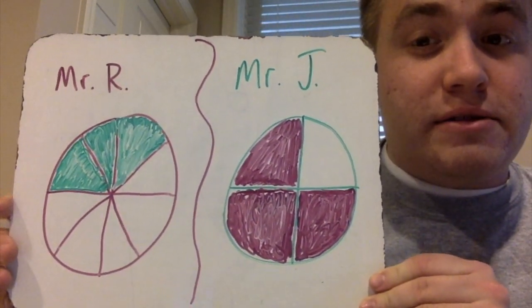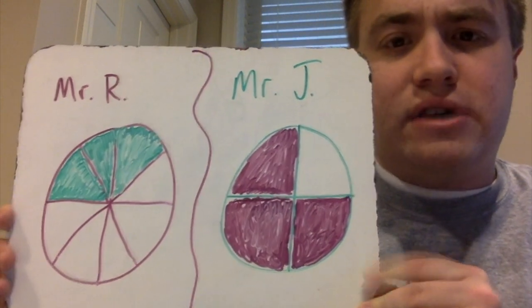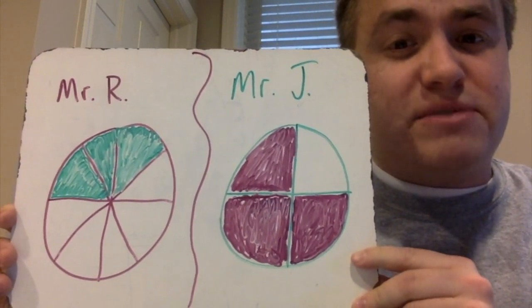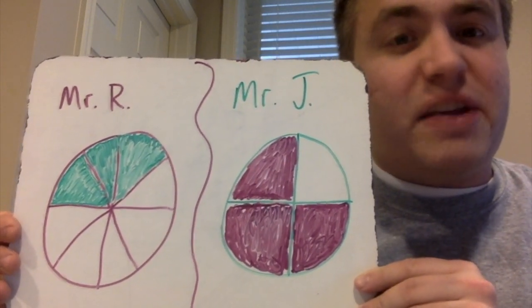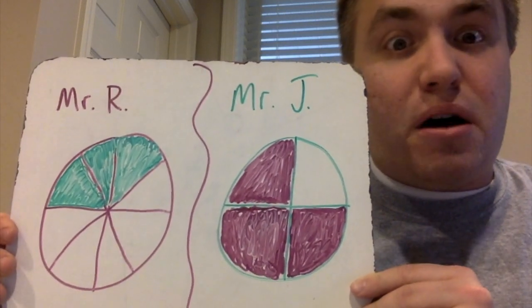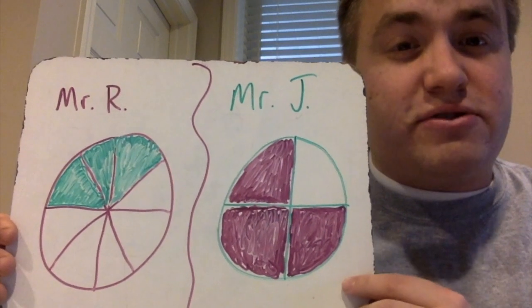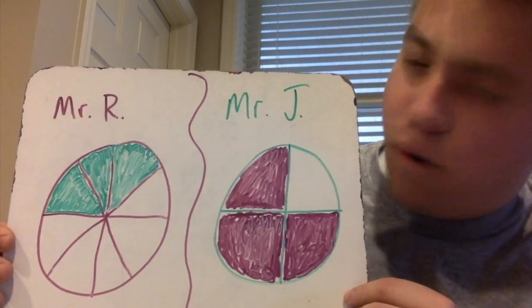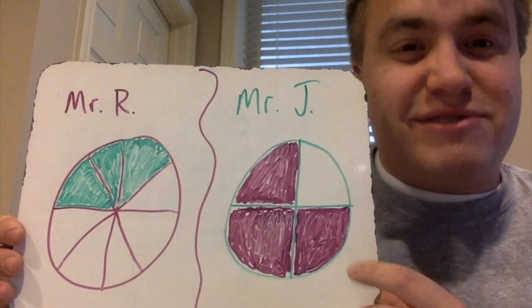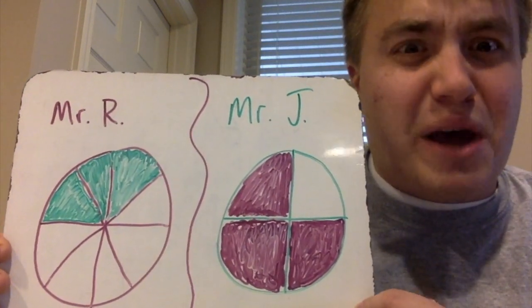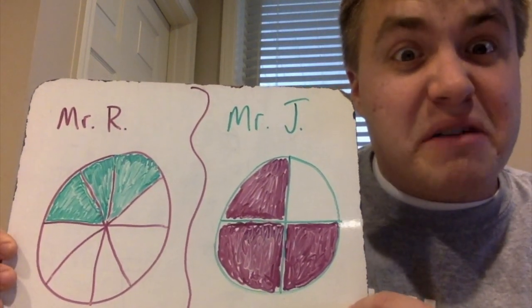On this side here, Mr. Rush has a pie that was split into about 8 equal slices. And over here, we have Mr. Joustra's pie that was split into about 4 equal slices. You can tell that Mr. Rush colored in 3 of his slices that he ate, and I colored in the 3 slices that Mr. Joustra ate. Just from looking at this whiteboard, I can tell that Mr. Joustra ate way more pie than Mr. Rush, which is a bummer because I kind of wish I was the one who ate more pie. So in this case, I would say that Mr. Joustra ate the most pie.